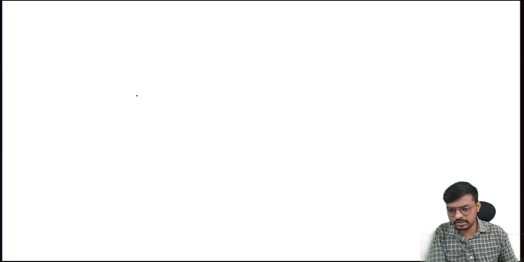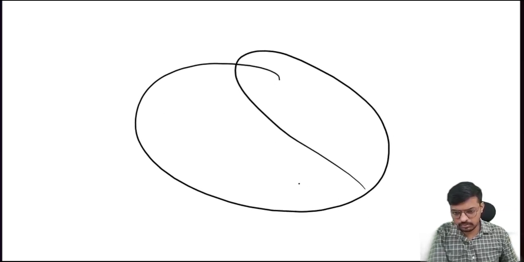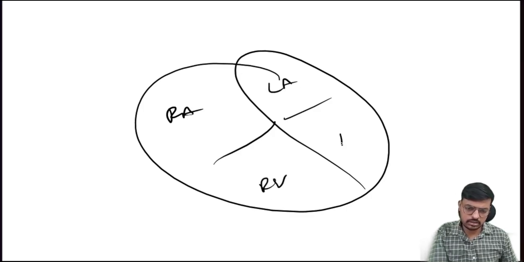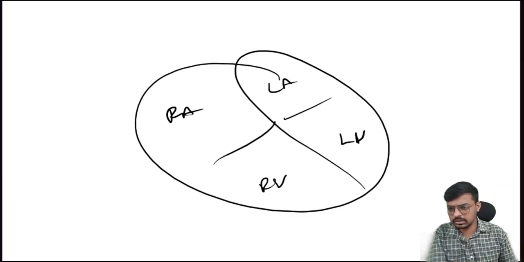As all of you know, this is our beautiful heart, and this is the right atrium, left atrium, right ventricle, left ventricle. Here is the superior vena cava, here is the inferior vena cava.